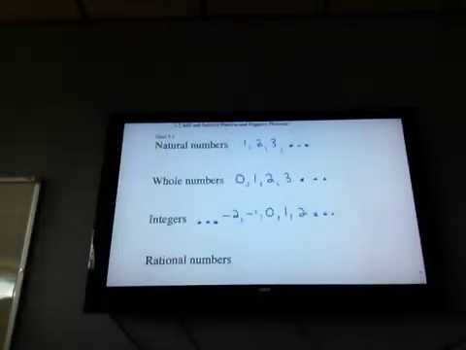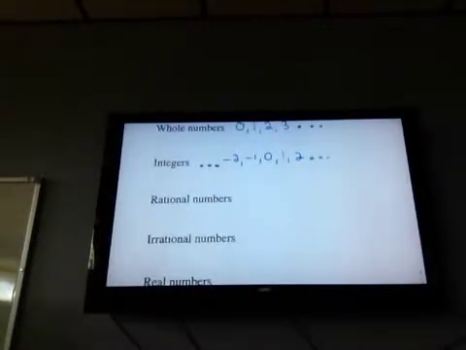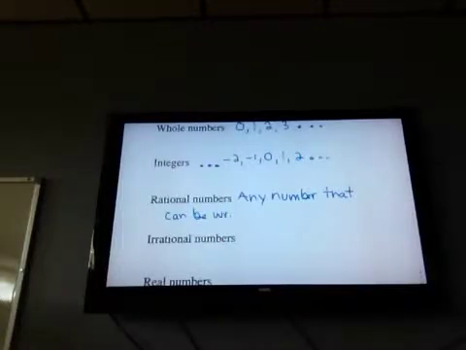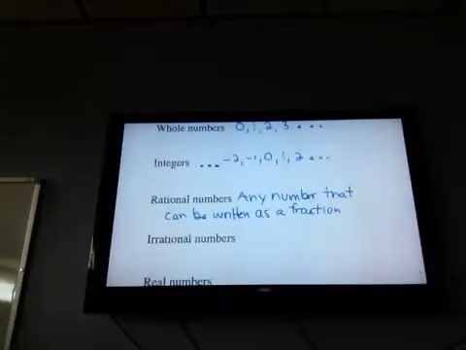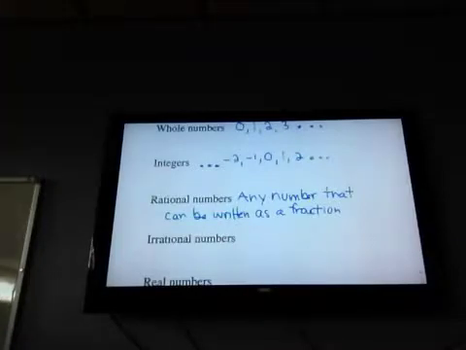Then we have our rational numbers. This is where it starts getting a little tricky. Rational numbers are any number that can be written as a fraction. Any number that can be written as a fraction. So if it's a fraction, it's rational. 2/3, 1/5, 21/17. 34/9. 11/48. Fraction. It's rational.